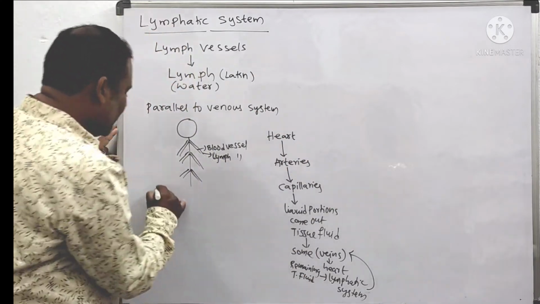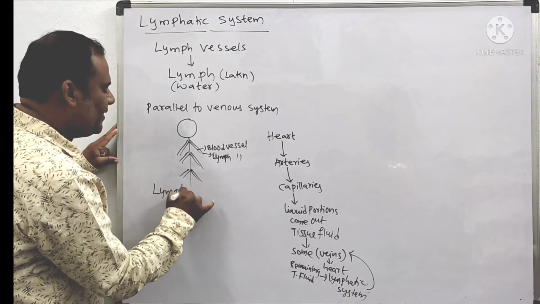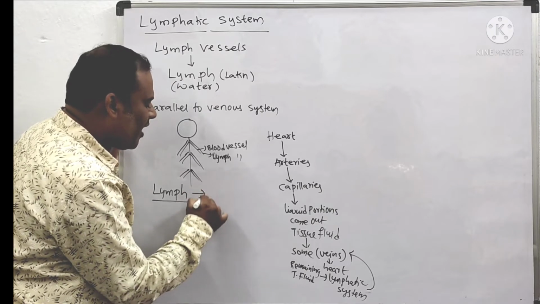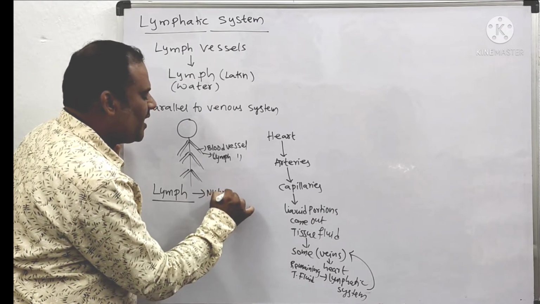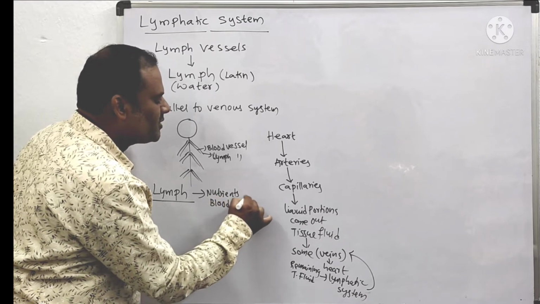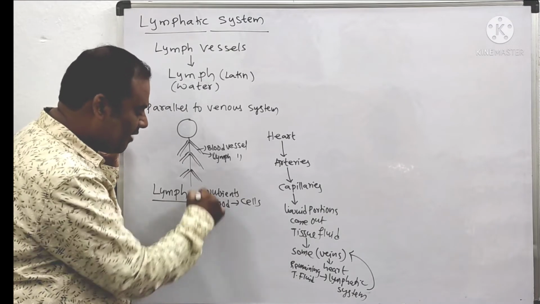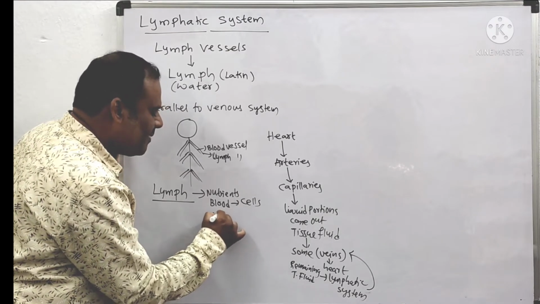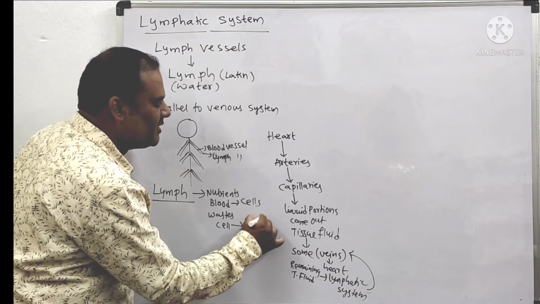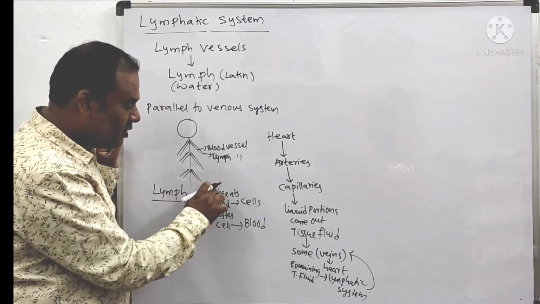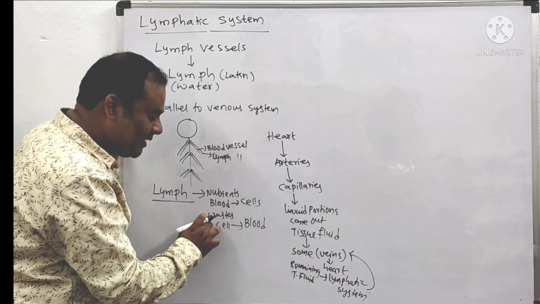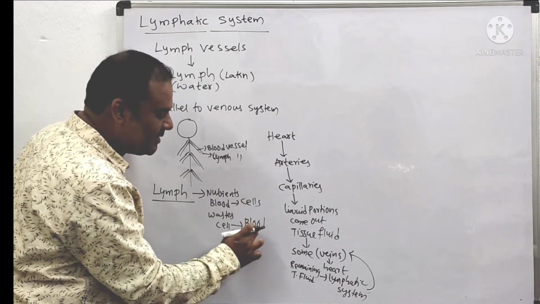And moreover, this lymph is useful in bringing nutrients from the blood to the cells. That is one function. Another is that the waste materials produced in the cells are added back into the blood. This is also a function of lymph. The useful nutrients in the body are supplied to the cells through the blood. In the same fashion, the waste materials present in the cells will be sent back into the blood.